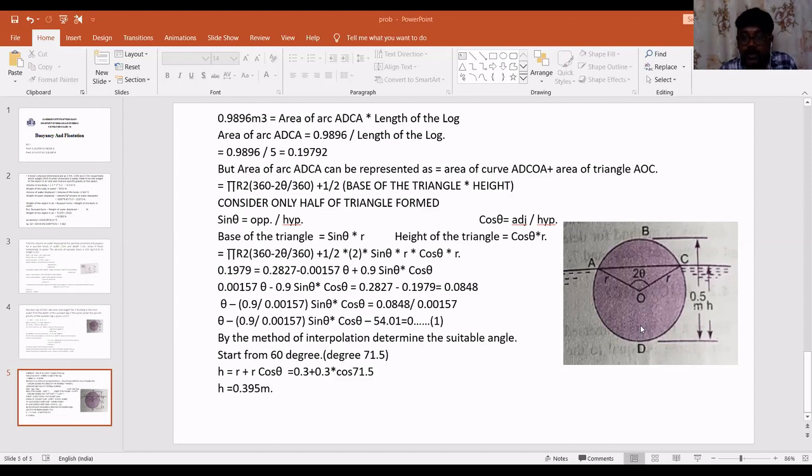The radius of the log is 0.25 meter, plus the height of the triangle, which from the previous discussion is r cos theta. So r plus r cos theta is equal to 0.3 plus 0.3 into cos 71.5. That gives me the height of the object as something around 0.395.